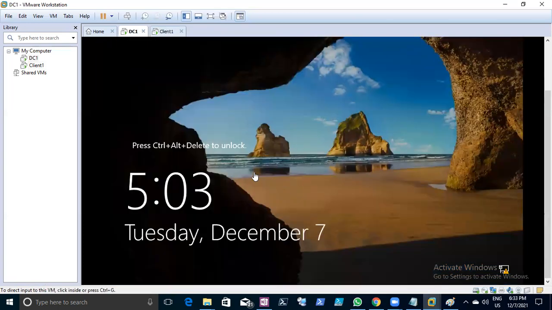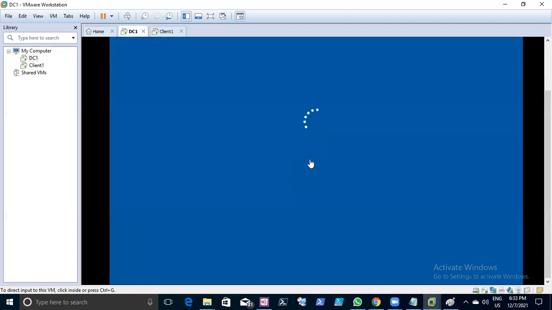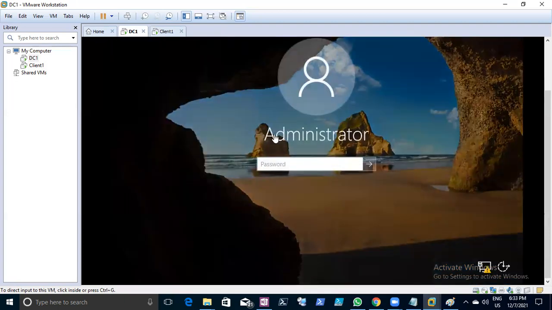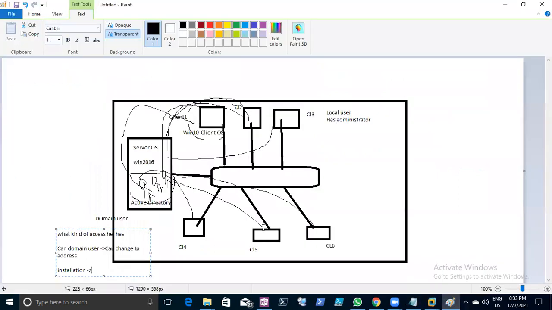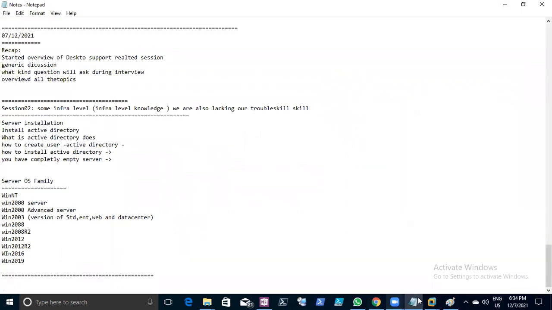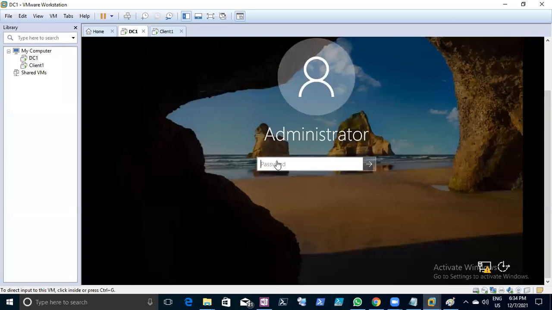Okay, this is my standard local machine. The first time you log in to this machine, what is it? It's a local administrator, right? The terminology we use is that first we are going to use a local administrator. Local administrator. Okay. Right now you can see once you have logged in to this computer.